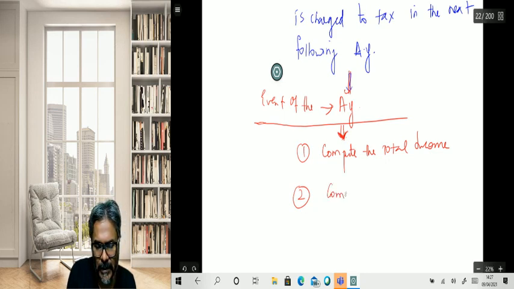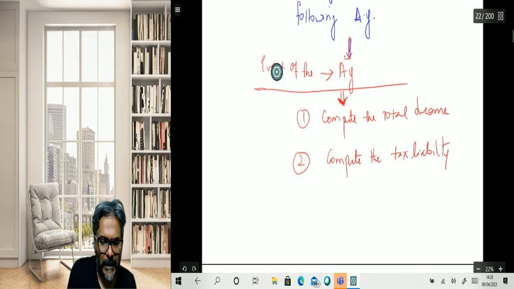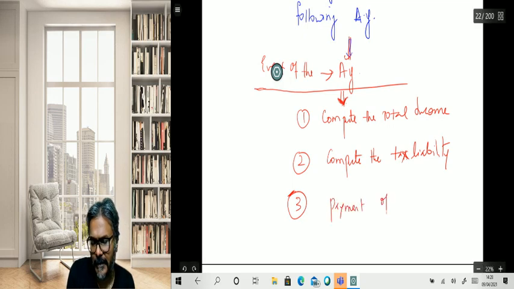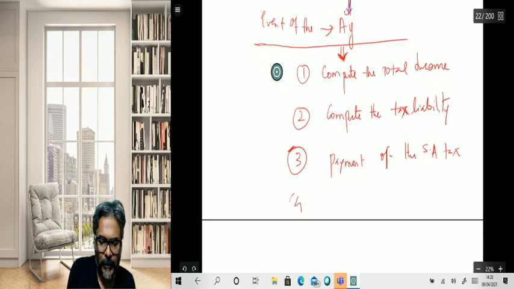Second one, students, is to compute the tax liability. The third point is the payment of the self-assessment tax. The fourth one, students, is the filing of the ROI.